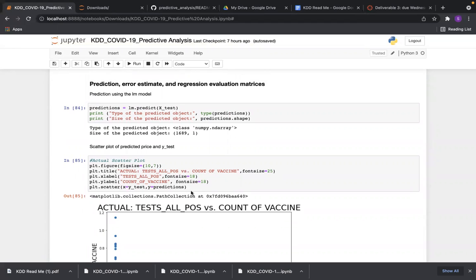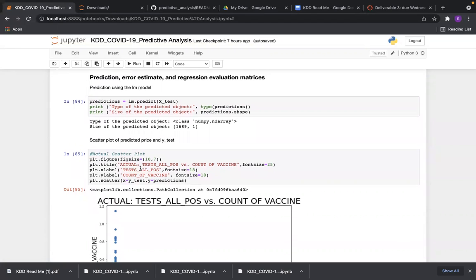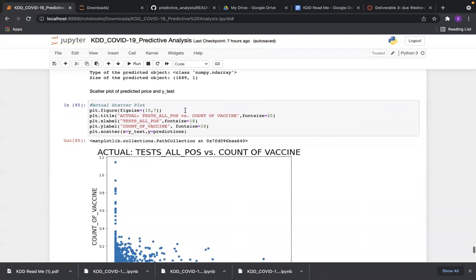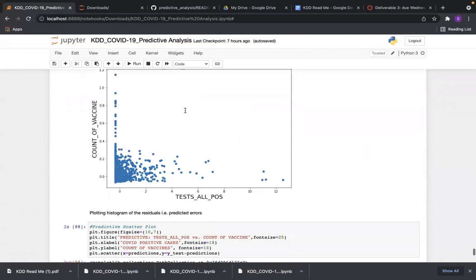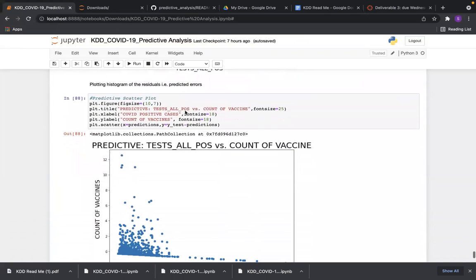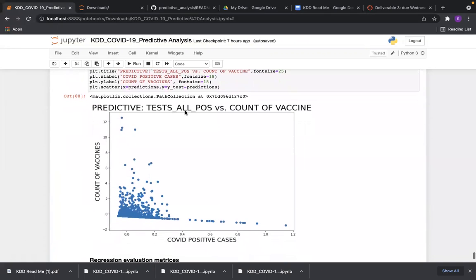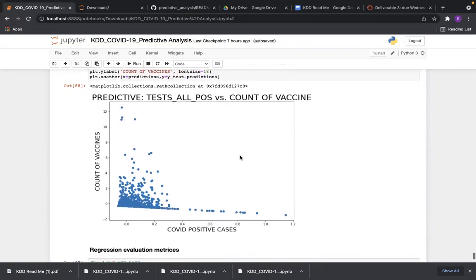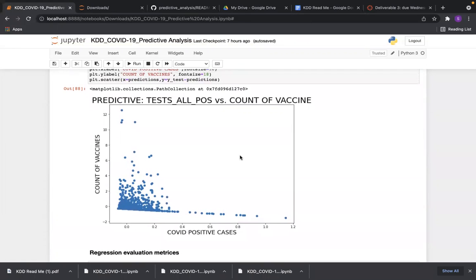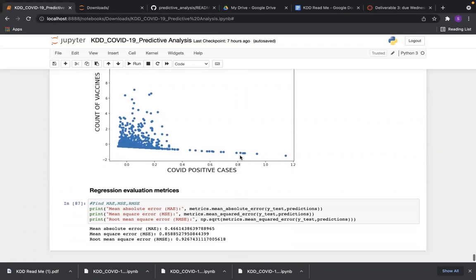Finally, when we predict the values of future y variables, we see a clear decrease in the number of positive cases for an increased count of vaccinations. That's where we can see the graphs and models. The predicted values of positive test cases become very low when there is an increase in the count of vaccines. So that's where we did better, and the model is also predicting good values.